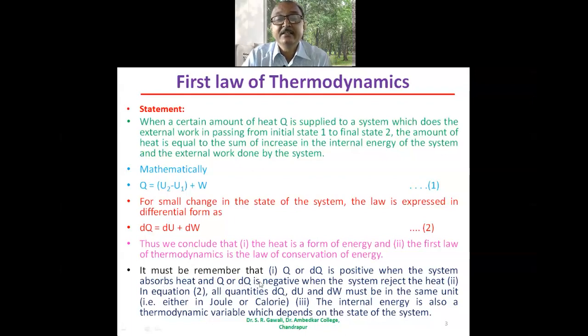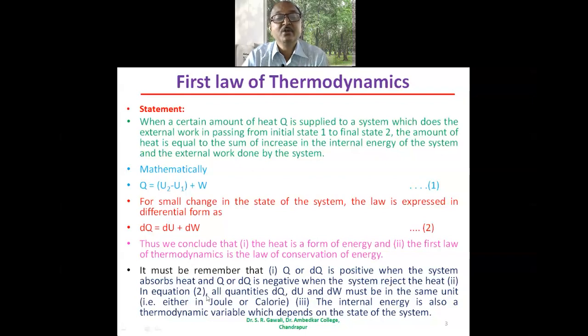It must be remembered that from equation number 1 and equation number 2, Q or dQ is positive when the system absorbs heat, and Q or dQ is negative when the system rejects heat.